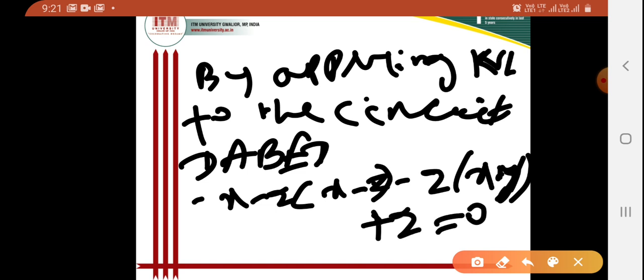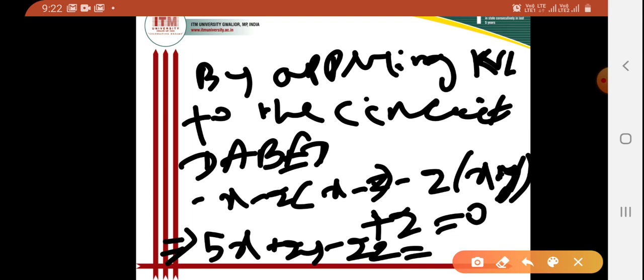After simplifying I can write the equation 5x plus 2y minus 2z is equal to 0. So this is our equation 3.